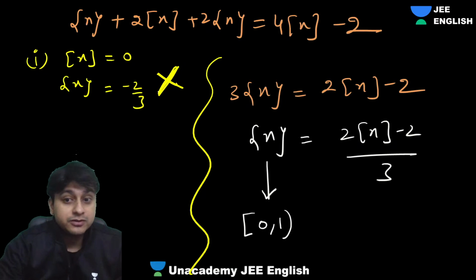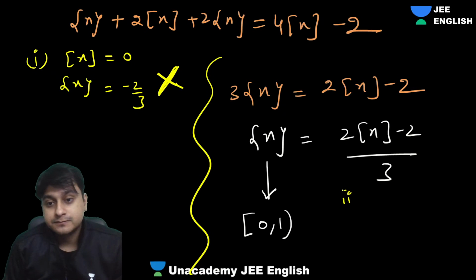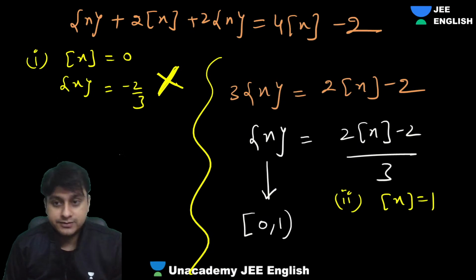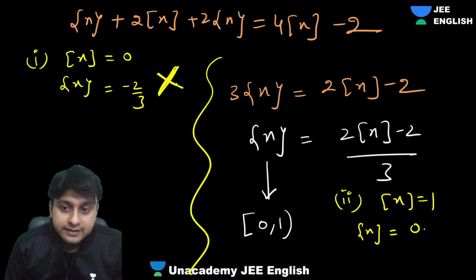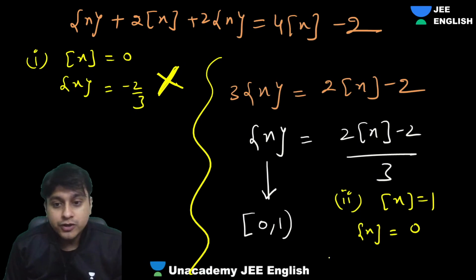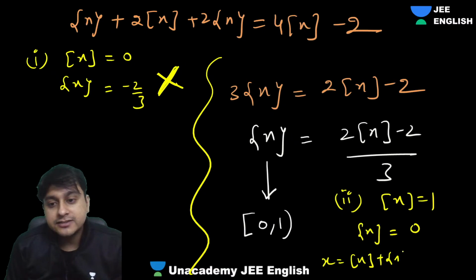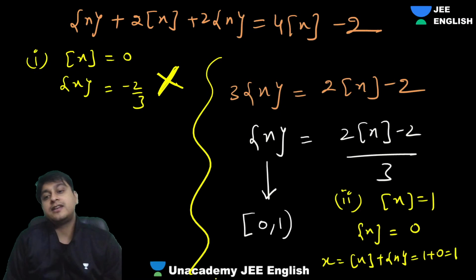Second, can I take box x as 1? What will happen? My fractional part of x will be 2 minus 2, 0. That is fine. Fractional part of x can be 0. So your x will be box x plus fractional part, which will be 1 plus 0, which will be 1.